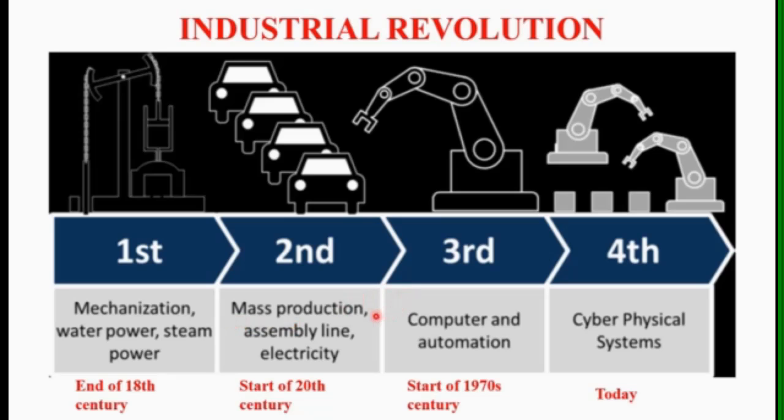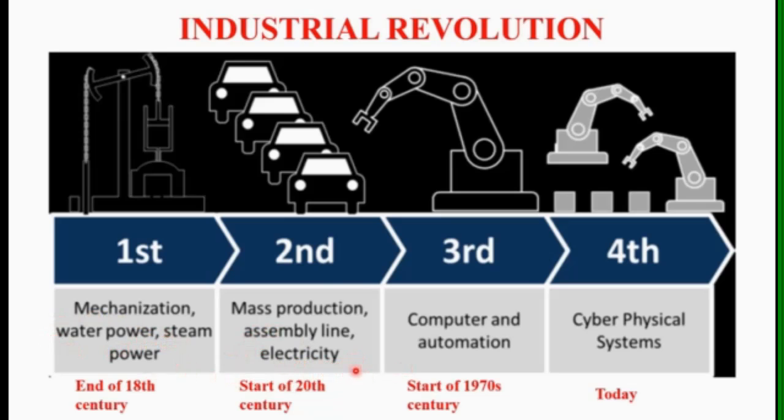For example, in automotive industries and aerospace industries, these assembly lines were started. These lines are controlled by electricity. In the first phase, it was controlled by water or steam power, and in the second phase it is powered by electricity.